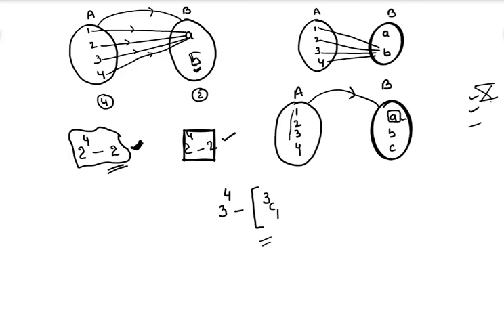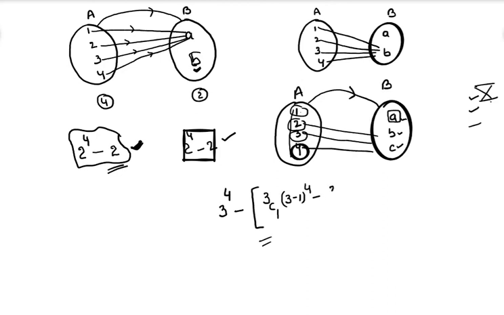Now these 4 elements have to connect with the remaining elements only. How many elements remain? 3 minus 1, that means 2 elements. This element has 2 options to connect. This element has 2 options, this element has 2 options, this element also has 2 options. Every element has 2 options to connect, right? That's why 2 into 2 into 2 into 2, 4 times, you will get (3 minus 1) whole to the power of 4.